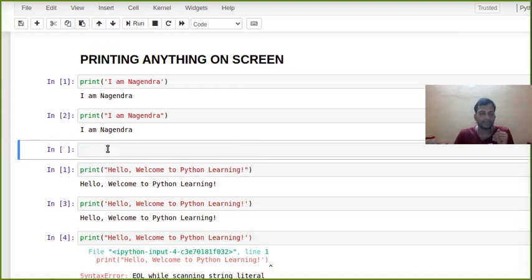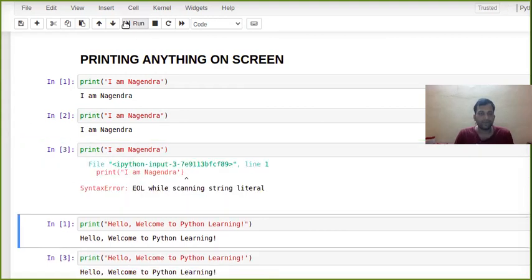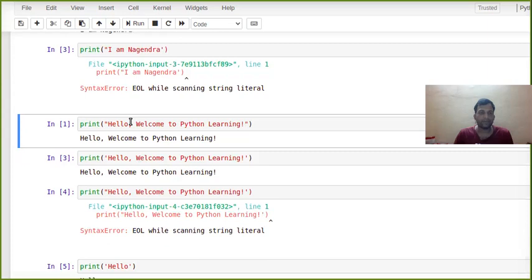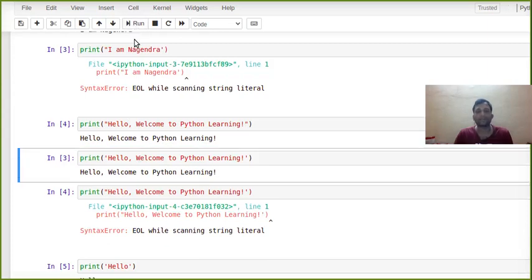So let's check this one. Now I am starting with a double quote and ending with a single quote, so it will throw an error. You can see that since we started with a double quote, it is searching for somewhere it should end with a double quote. But since it is not getting one, it's throwing an error. We can also write, like, hello, welcome to Python programming. So like this, I explained to you.